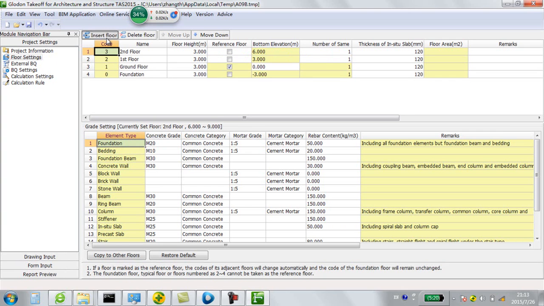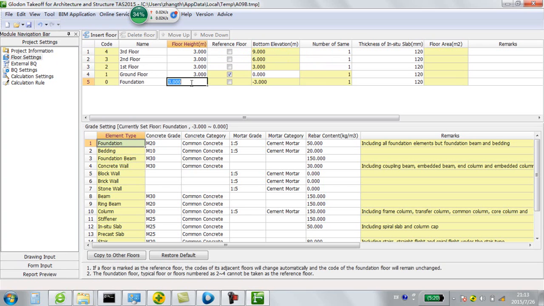First of all, we check the project setting. We can insert the floor and we can set up the floor height. And we also can set up different concrete grade for the elements based on the drawings.